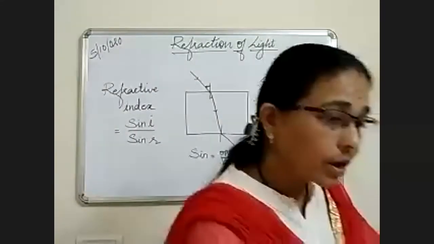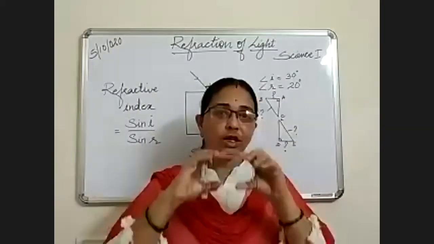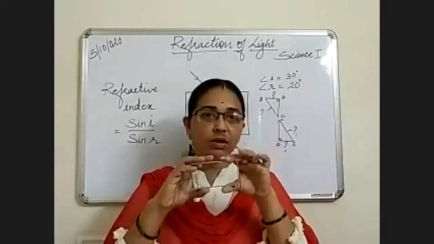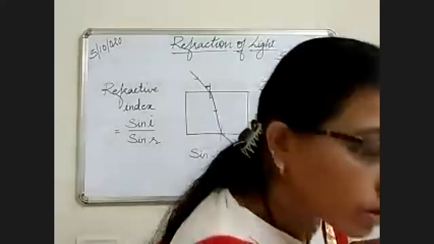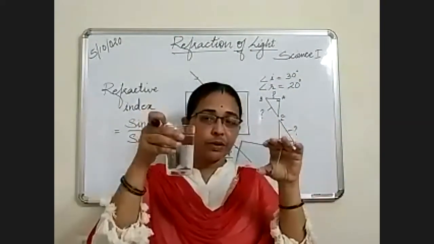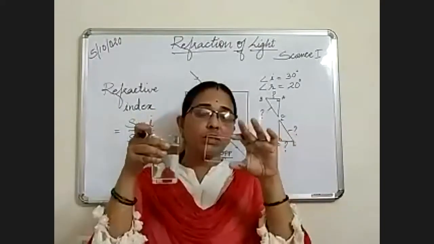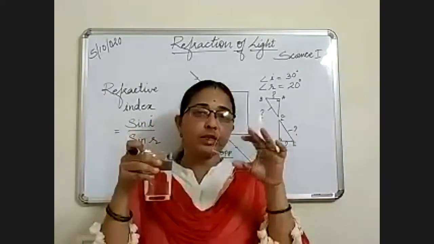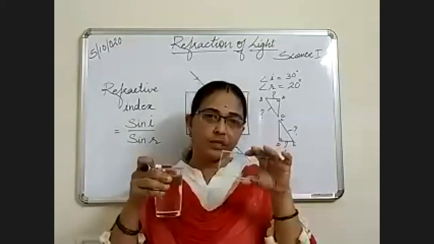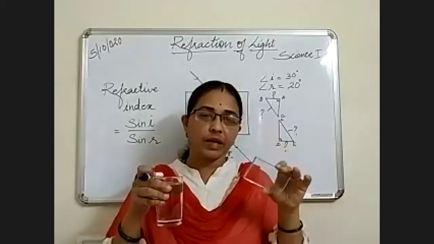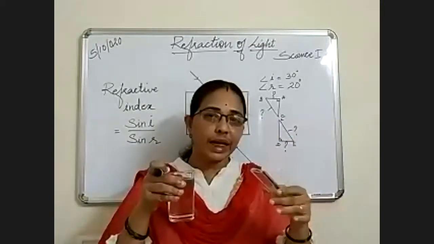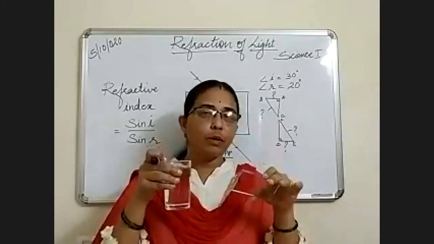Constant means light traveling through this glass will travel in the same manner because it is glass. The density of water and the density of glass are differing. Why is it differing? Because it has some particles inside, and it is not allowing the light to travel easily. As the medium is very rare, the light will travel very easily. But if the medium goes on becoming very dense, light will have a problem to travel.